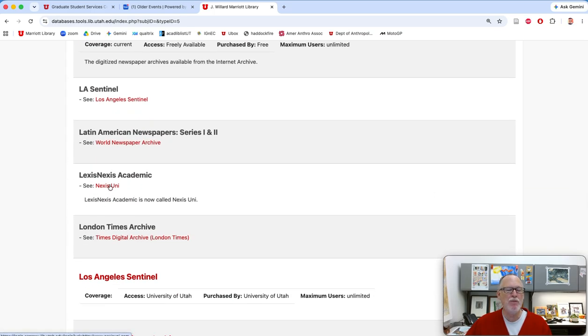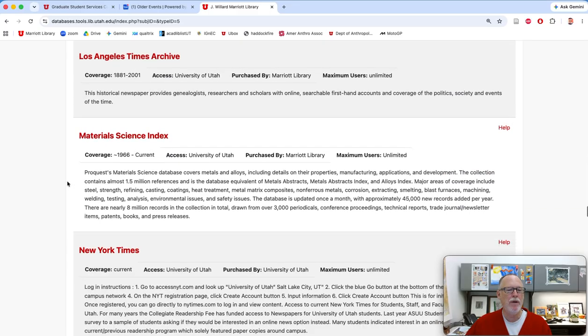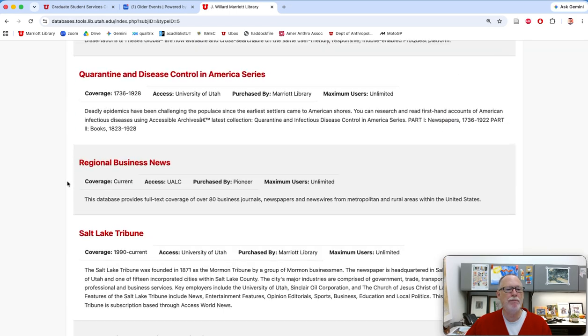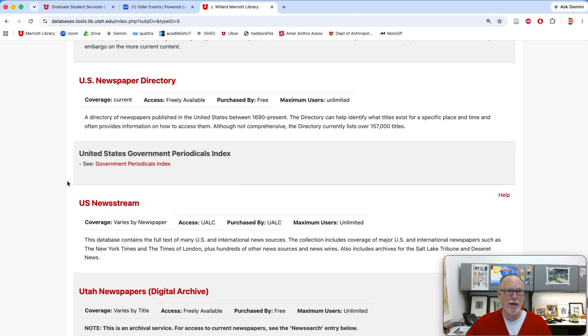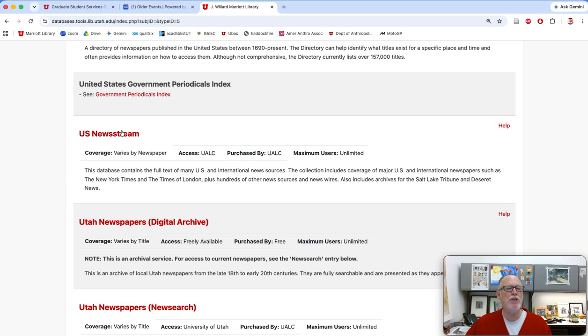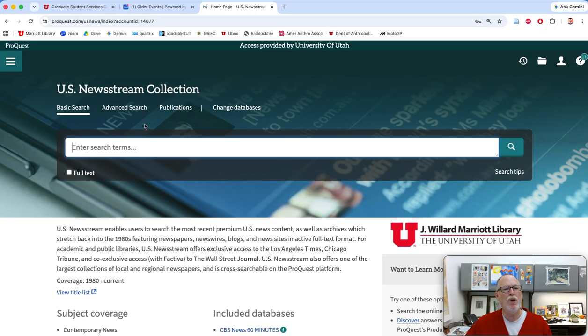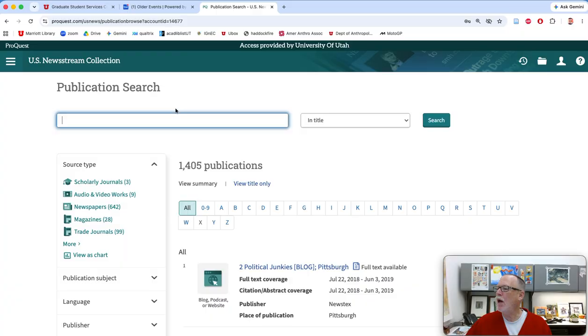So Nexus Uni is one of them, but the interface is kind of weird. So let me show you another one. And there's other ways of doing it than this, but US Newsstream is my favorite because it's mostly newspapers. If you wanted to, you can go to publications and look up New York Times.